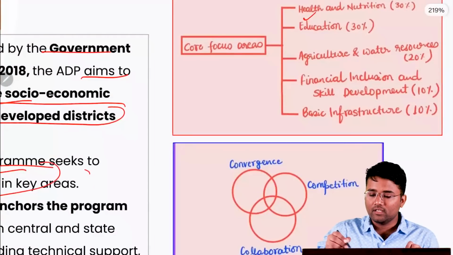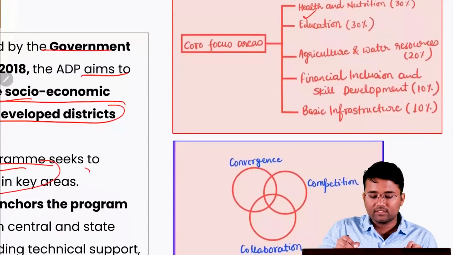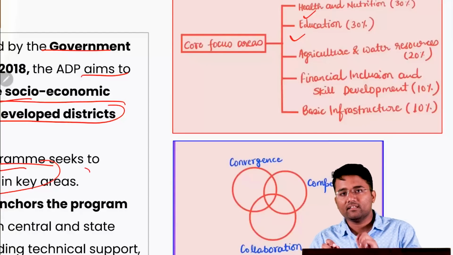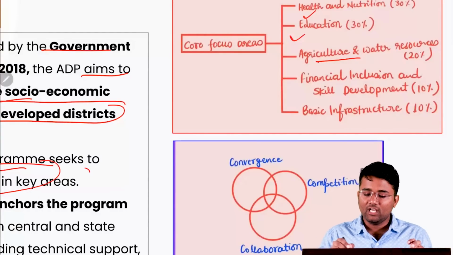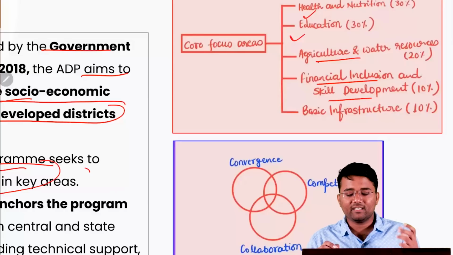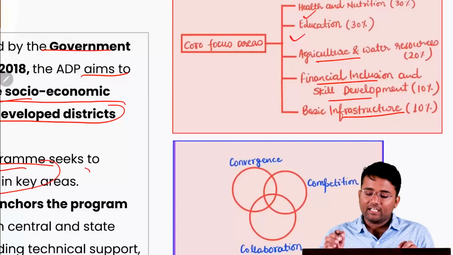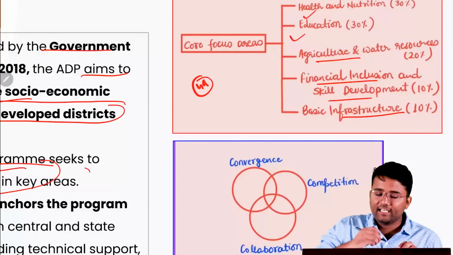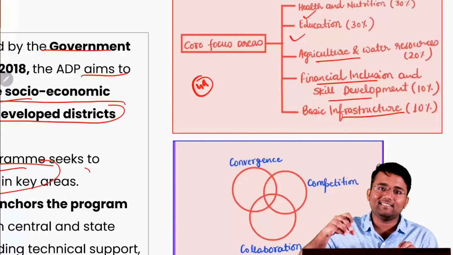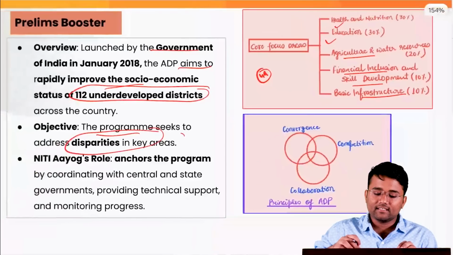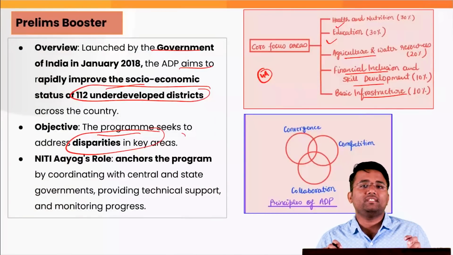Health and nutrition, for which the weightage is 30%, education, for which again 30% weightage is there, agriculture and water resources 20% weightage, financial inclusion and skill development 10%, and basic infrastructure 10%. There are 49 indicators across these focus areas. Based on the weightage that has been given, there is a ranking that is given to the districts.